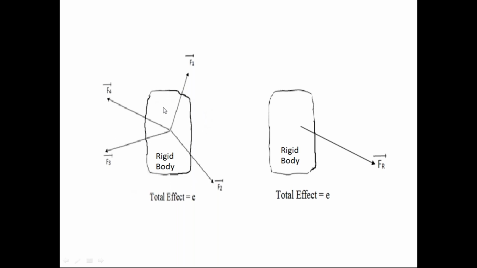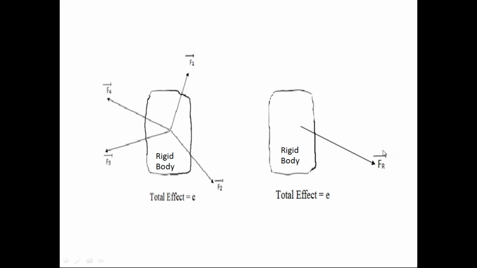Now, if due to this one force also the body has the same effect as that of this force system, we call this one force the resultant force of this force system.